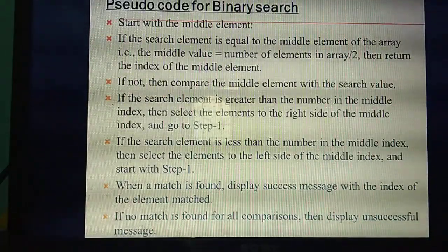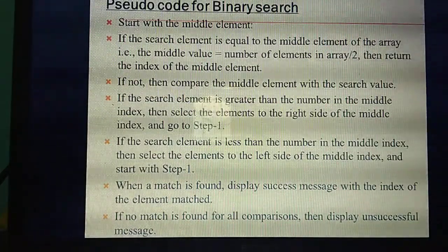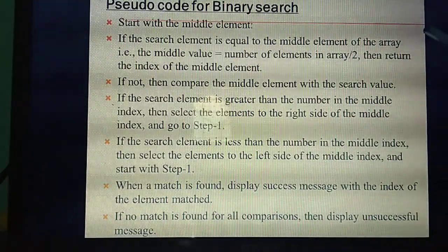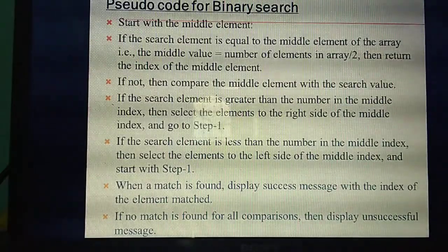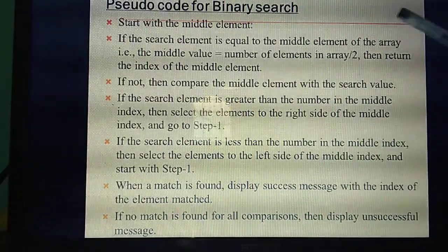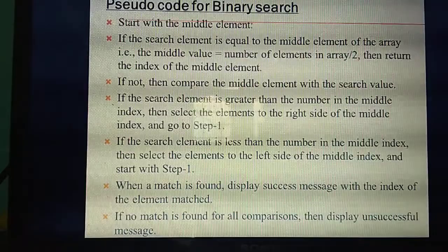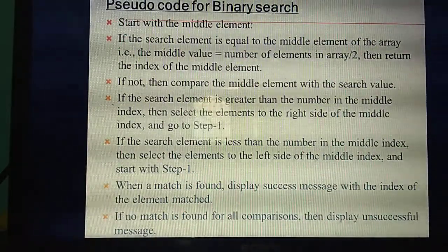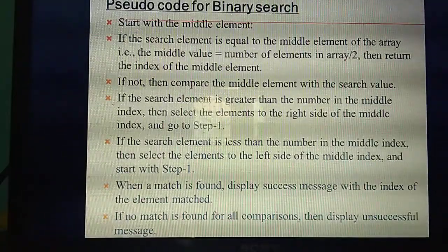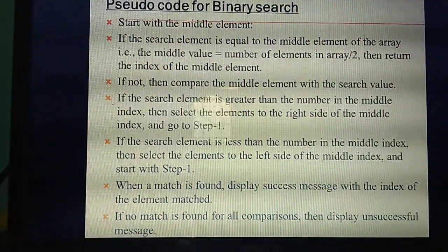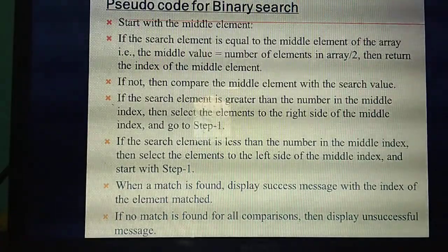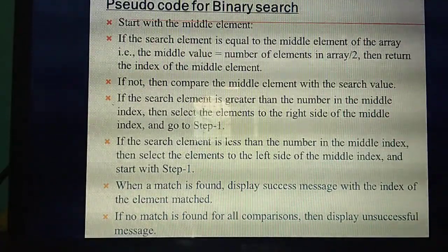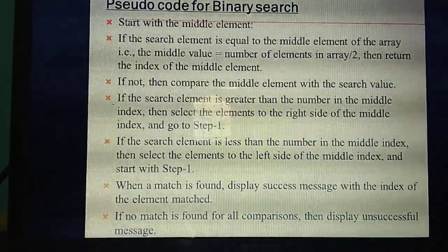For example, among the 10, you are taking any one element. If you are going to find the middle element, there is one formula to calculate it. What is the formula? It is the same as the average value. For example, you have 6 subjects and you need to find the average of 6 subjects. What will you do? You add the 6 subject marks and divide by 6. The same way, you are going to find the middle value of that particular array.